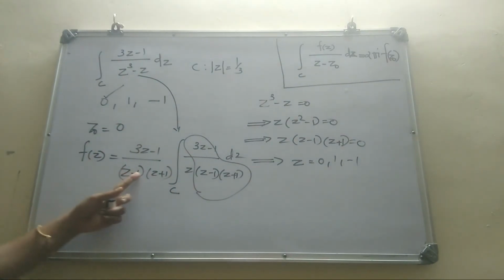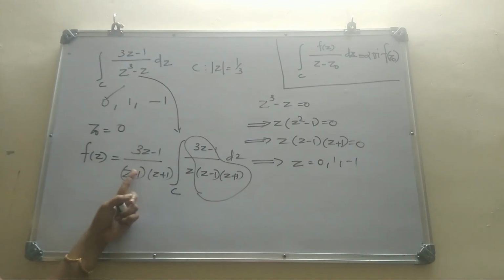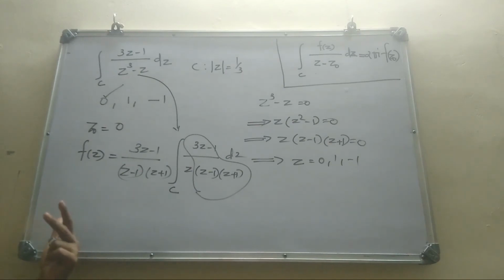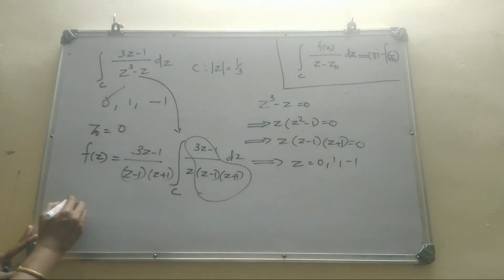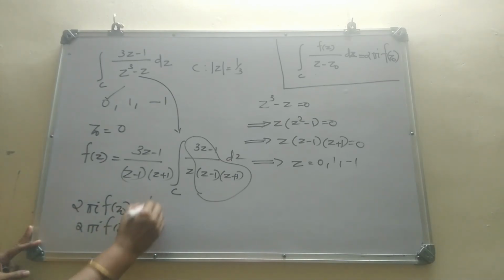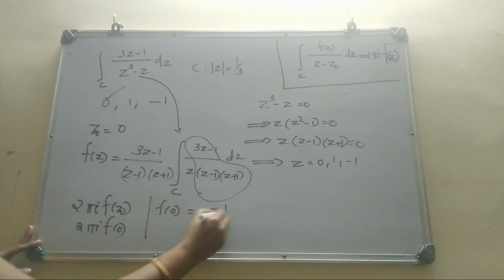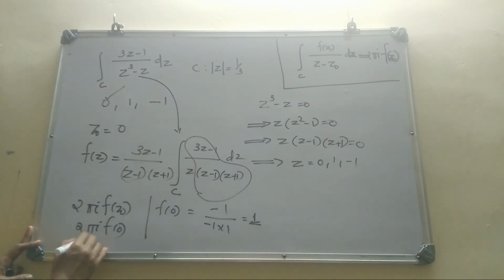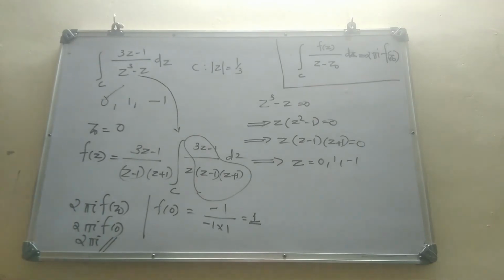Clearly this function has two singular points, 1 and minus 1, but both lie outside of C. So we can say f(z) is analytic within and on C. Now you can apply Cauchy's integral formula, and its answer is 2 pi i into f of z0. That is 2 pi i into f of 0. What is f of 0? f of 0 is minus 1 by minus 1 into 1, that is 1. So the answer is 2 pi i.